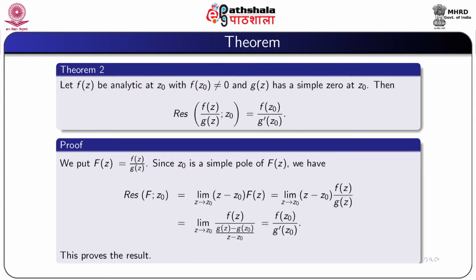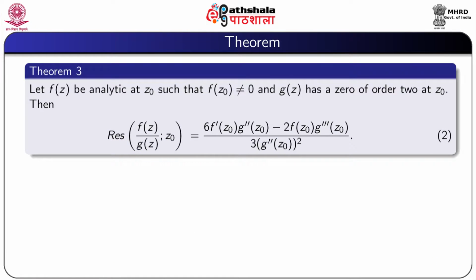And this we can write as limit z tends to z0 of f(z) by [(g(z) minus g(z0)) by (z minus z0)], because g of z0 equal to 0. So, that is equal to f of z0 by g dash z0.